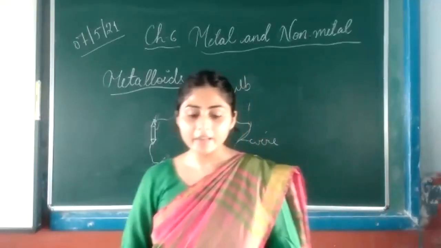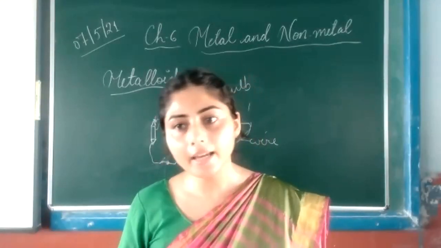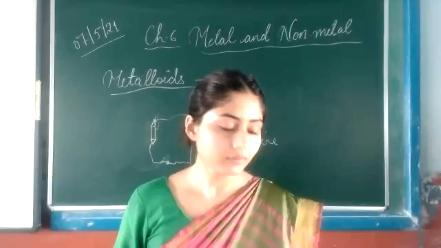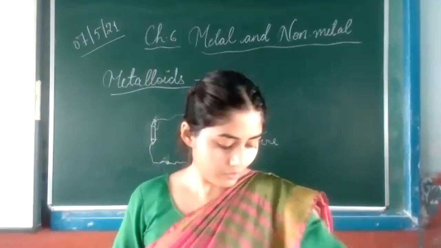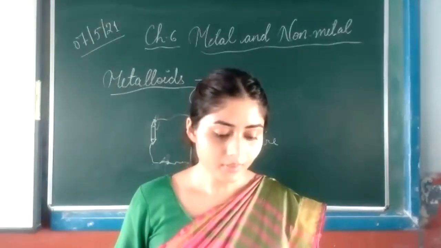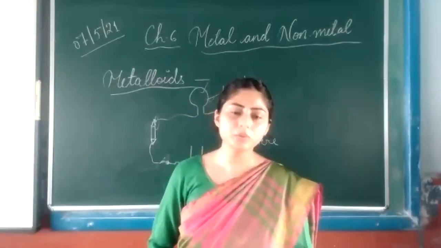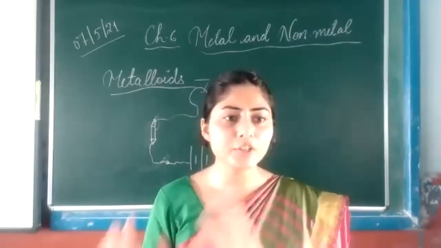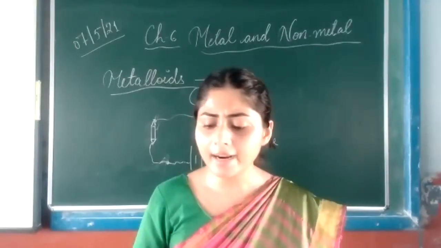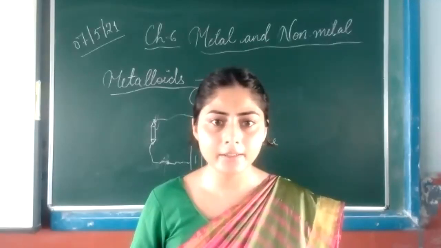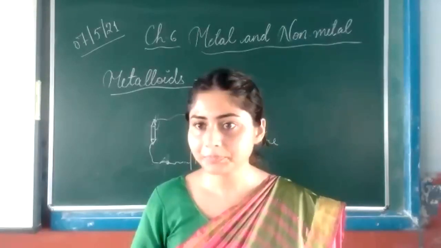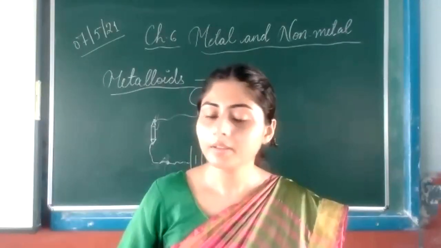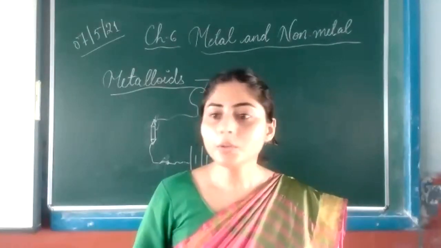Through these activities you will be able to distinguish between metal and non-metal. Understood? Now come to metal lustrous and non-lustrous: you can see it and understand whether it is lustrous or non-lustrous, whether it is having shine or not. Hard and soft you can know very easily by taking it in hand only. So this one is clear.